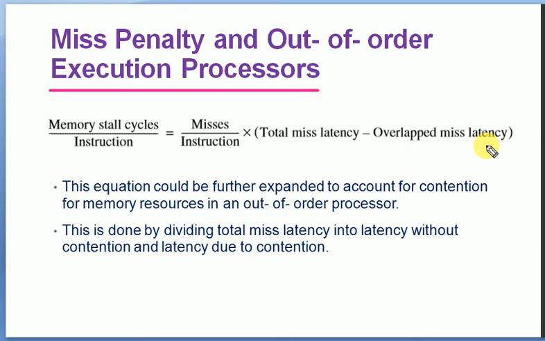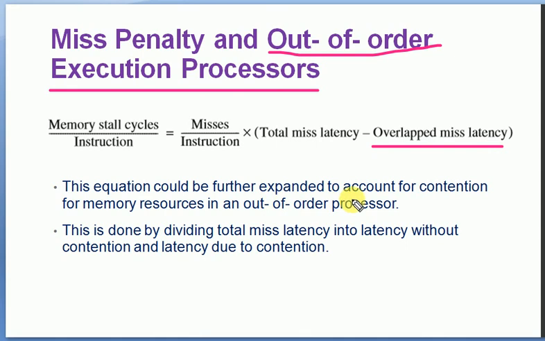So if it is an out of order execution, the memory stall cycles per instruction can be evaluated as misses per instruction into total miss latency minus overlapped miss latency. If it is out of order, we need to subtract the overlapped miss latency. So misses per instruction into miss latency, but total miss latency minus overlapped miss latency.